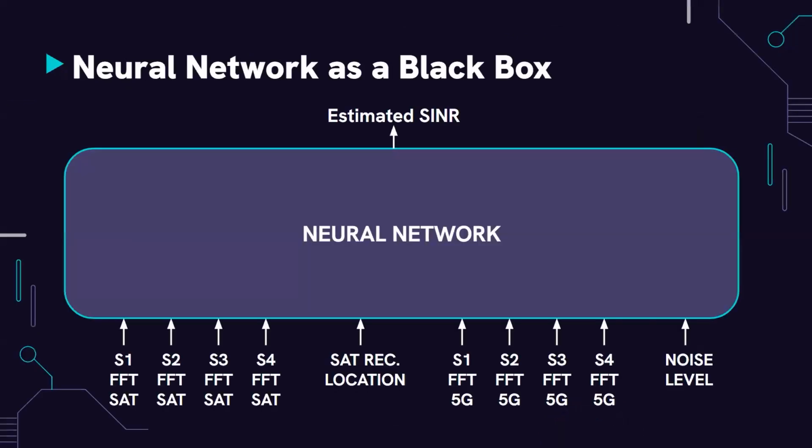So this is a general sketch of our neural network, building up on what the R3 group said before. A neural network is a structure that can learn from data so as to make predictions and recognize patterns. So given an input, it produces an output. And in our case, the input is the measurements of the four sensors at the corners for satellite transmission, the measurements of the four sensors at the corners for 5G transmission, and the satellite receiver location and the noise level. So this whole input is used to produce an estimated signal to interference and noise value at the satellite receiver site.